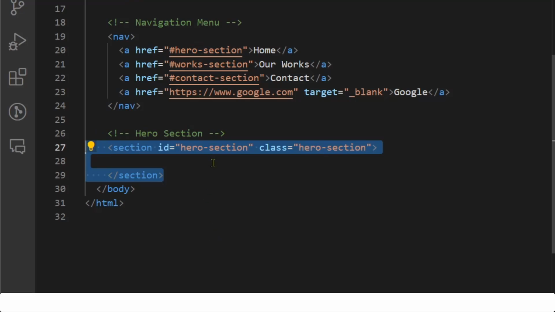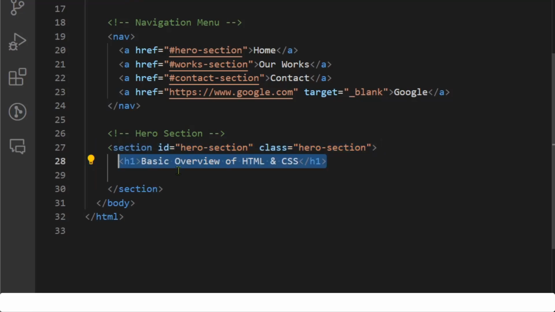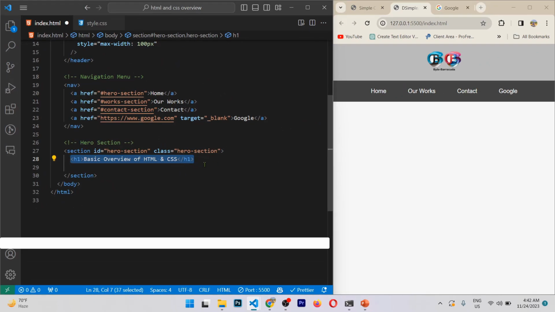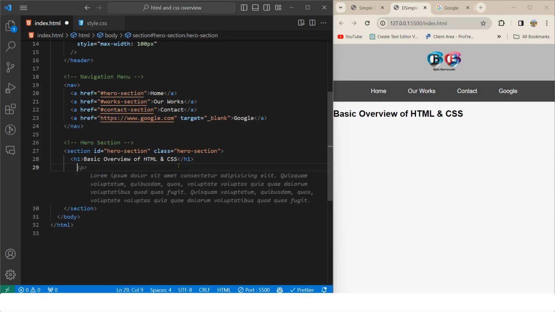Next, inside of this hero section ID, we have created this h1, which is the basic overview of HTML and CSS. If we click here, you can see the text is showing bold and a little bit bigger than normal text. This is because h1 is heading 1, so we have h1 to h6: h2, h3, h4, h5, h6. Each of these tags will keep the text a little bit bolder and a little bit bigger in size, which will be easy to understand and a little bit eye catching.